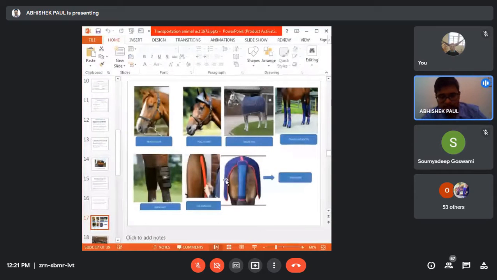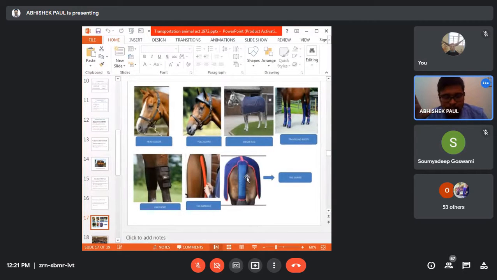Then this is the tail bandage. Some people apply a tail bandage before transporting the animal by vehicle or rail, in order to prevent any injury to the horses. Now you can ask me whether these things are applied in the case of cattle or not. Cattle, as you know, are not for exhibition or other fancy purposes. But for a horse, you need to keep the animal very clean, and very fit.